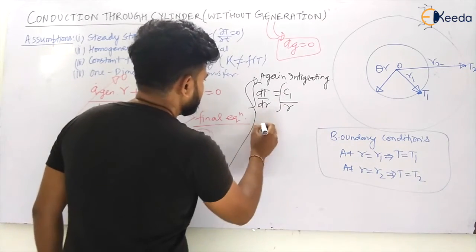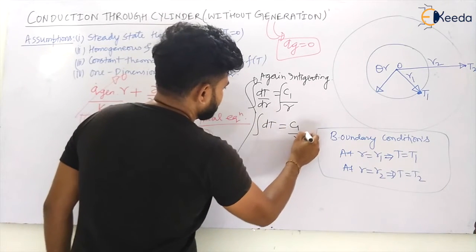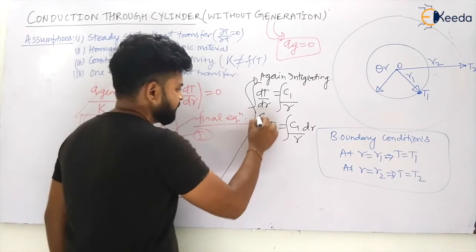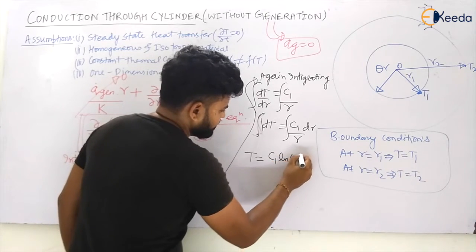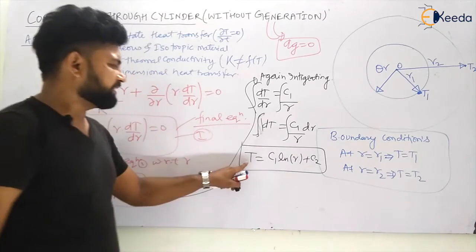Let us see. So this will become dt is equal to c1 by r into dr. Integrating both sides, what will I have? t is equal to c1 ln r plus c2. So I am getting this.